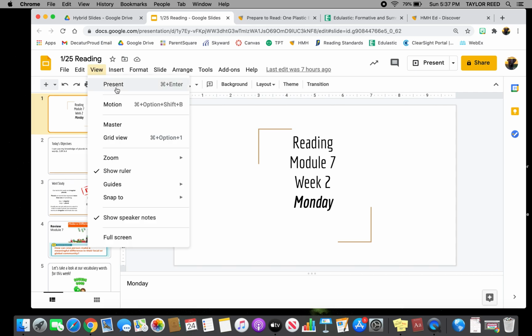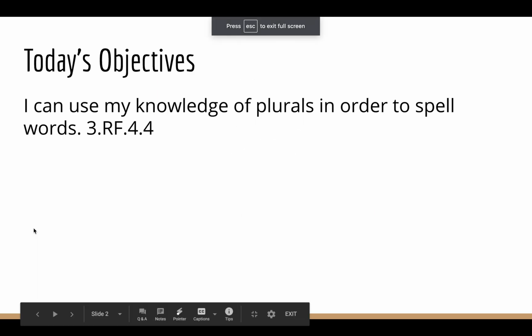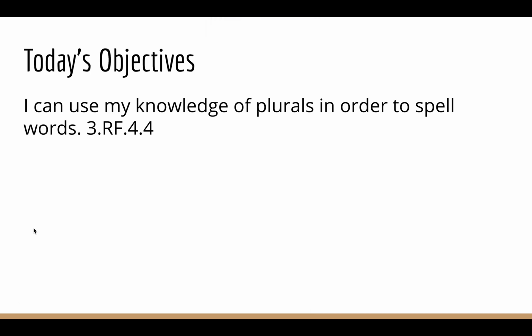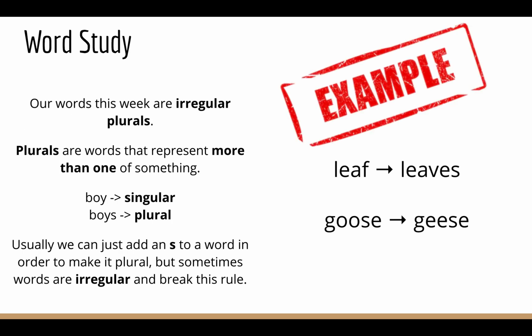This is Monday, January 25th's reading lesson. Our objective today is I can use my knowledge of plurals in order to spell words. Our word study this week is related to irregular plurals.